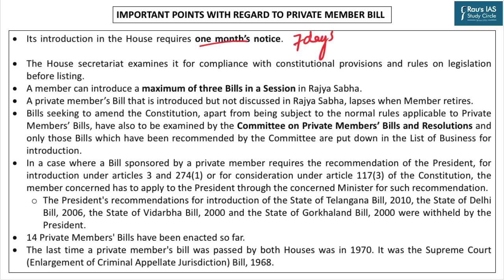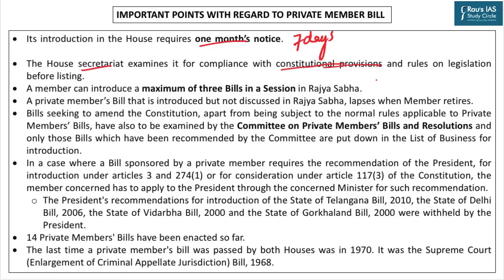In case of a public bill, the formulation of the bill is done in coordination with the law ministry. But in case of a private member bill, the bill is largely formulated by the member himself or herself. But after the bill is introduced and before the bill is considered in the House, the Secretariat to the House, whether of Lok Sabha or Rajya Sabha, examines the compliance of the bill with the constitutional provisions. Such examination is not required as such in case of public bill because public bill is formulated in consultation with the law ministry. So these constitutional provision compliance are already checked there itself.